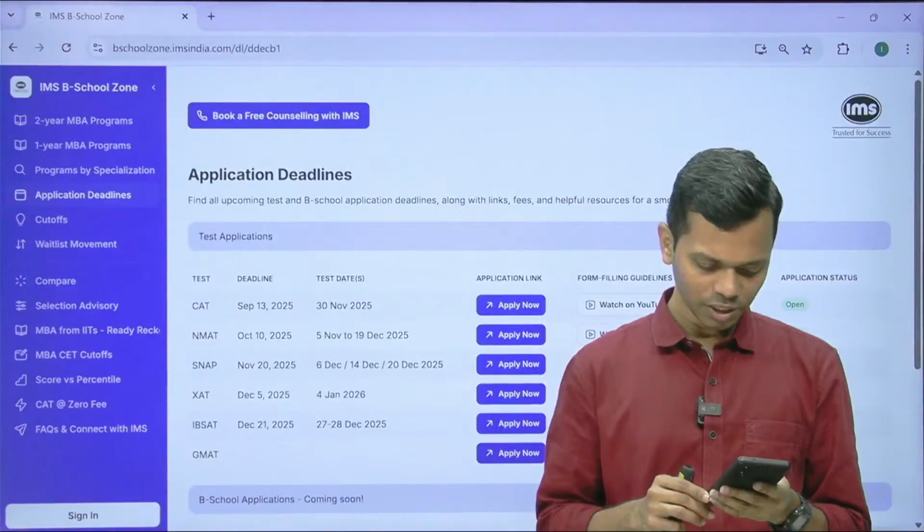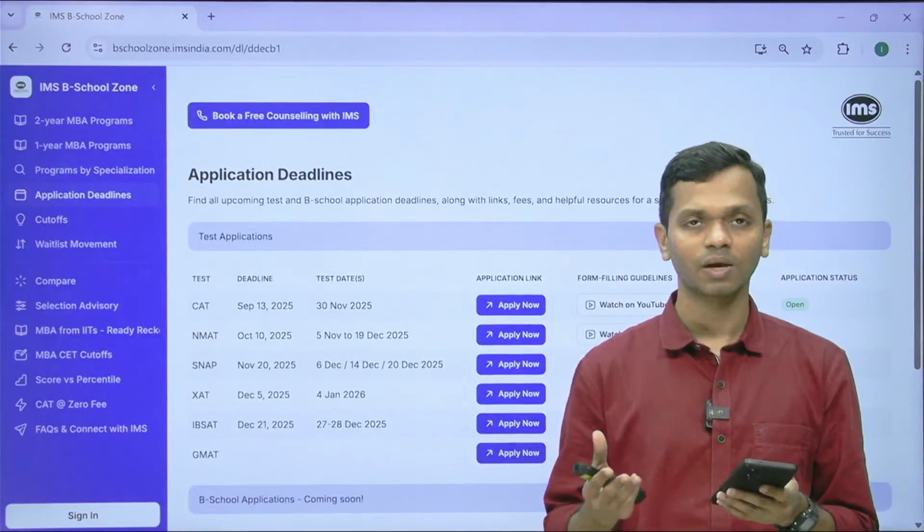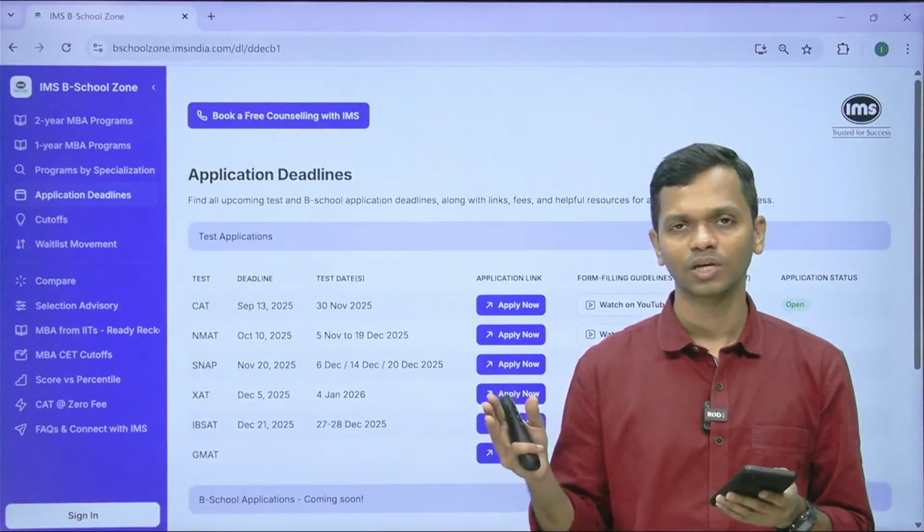My UG university has mentioned CGPA into 10 for converting CGPA into percentage. Do I use the same while applying for CAT? Yes, absolutely. You can do that. If they say it is into 10, it is into 10.